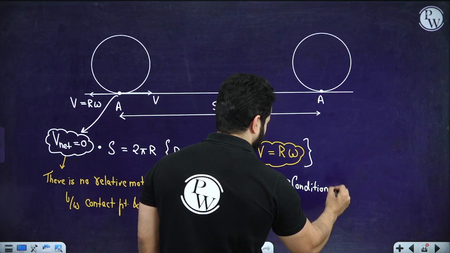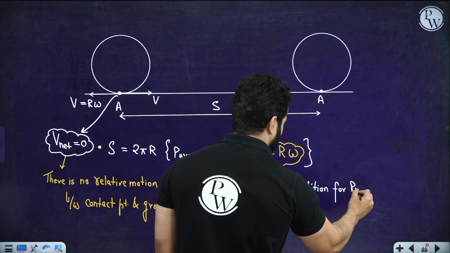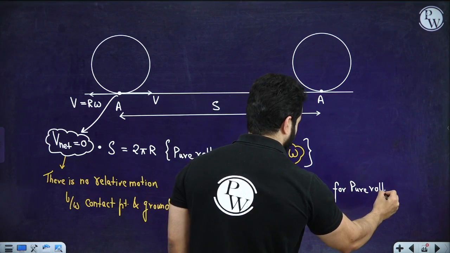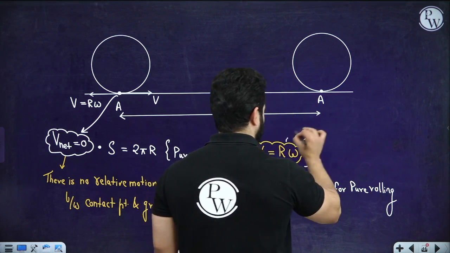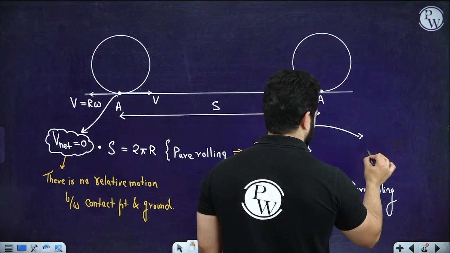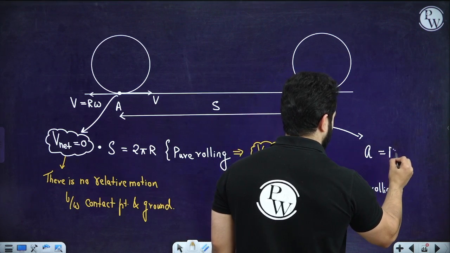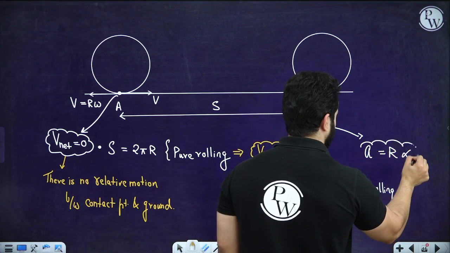Condition for pure rolling. And after this we can also rewrite the acceleration as R alpha. This is also applicable.